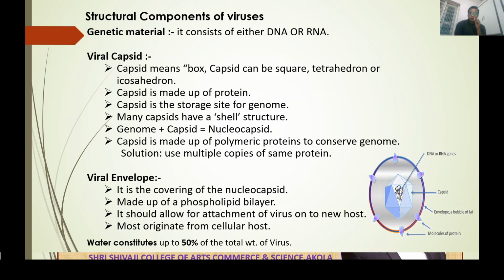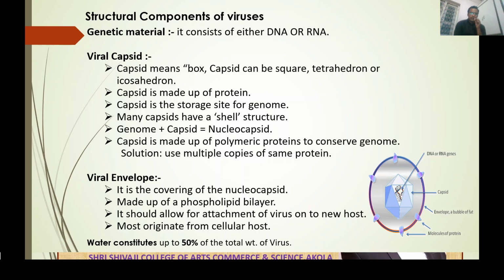in this diagram, this is a genome. Genome means either DNA or RNA, not both, either DNA or RNA. This genome is covered by a capsid, and this whole structure is called a nucleocapsid. Capsid is made up of polymeric proteins to conserve the genome. Polymeric proteins means it consists of polymers of amino acids, and its main function is to protect the genome. And capsid always uses multiple copies of the same protein during infection.